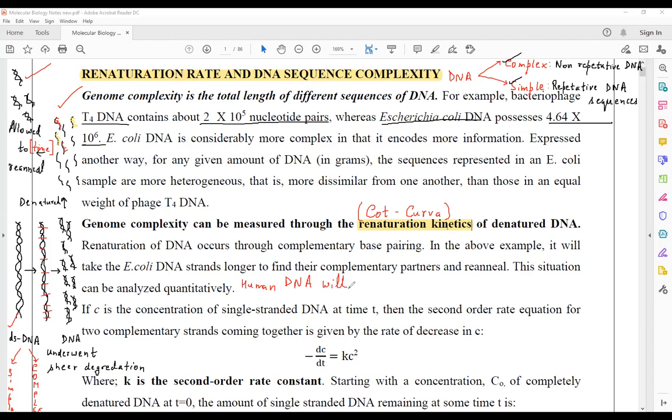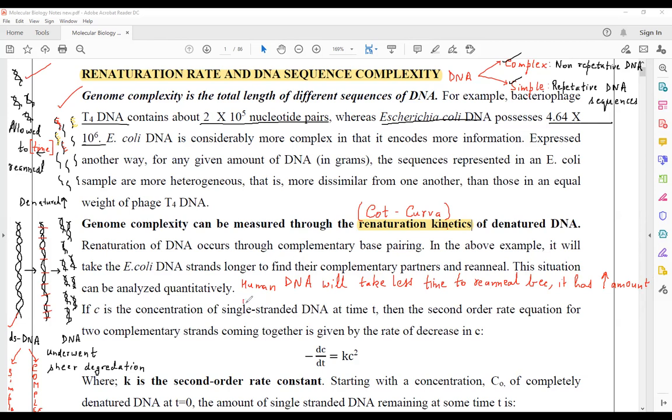Human DNA will take less time to reanneal because it has a high amount of repetitive DNA sequences.